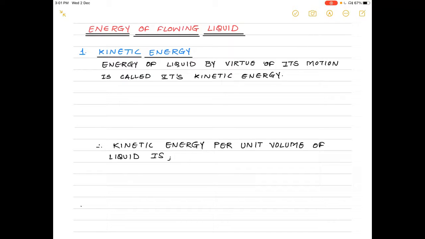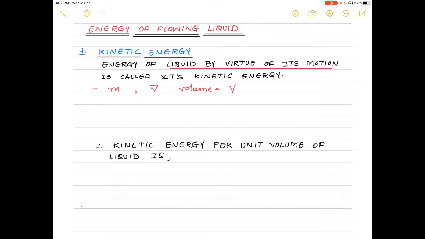So we will see these three types of energies for the flowing liquid. The first one is the kinetic energy. We have already defined kinetic energy in our second chapter. What is kinetic energy? It is the energy of a liquid by virtue of its motion. Now consider a liquid of mass m which is flowing with velocity v bar, and which has volume equal to capital V.